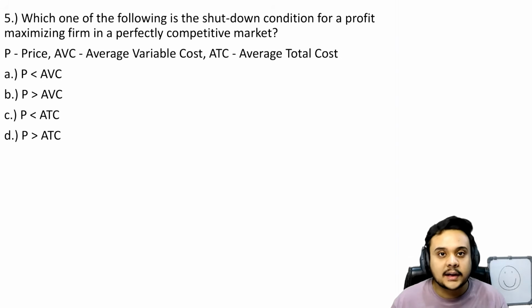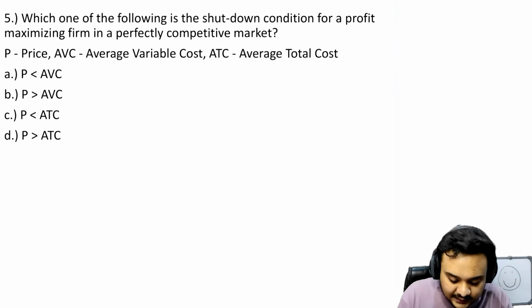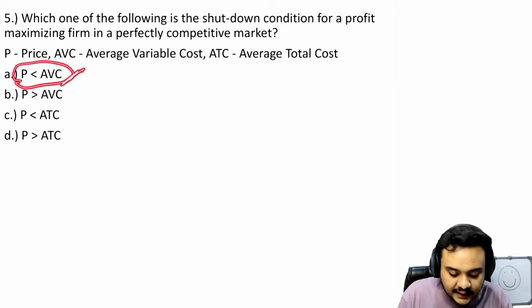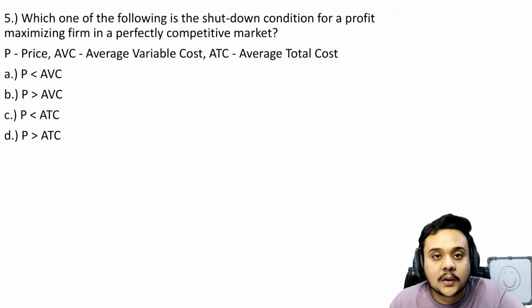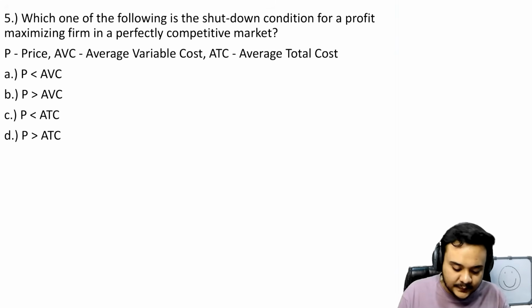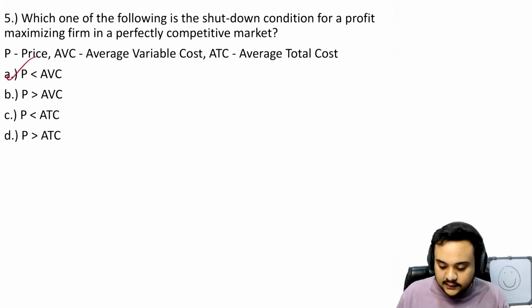Till that point, it can still continue in the short run. But is it possible to still continue in the short run or in any run if the price is less than the average variable cost? You cannot even pay your laborers who are standing outside of your door. How will you be able to still operate? How easy is this? So this is your answer.